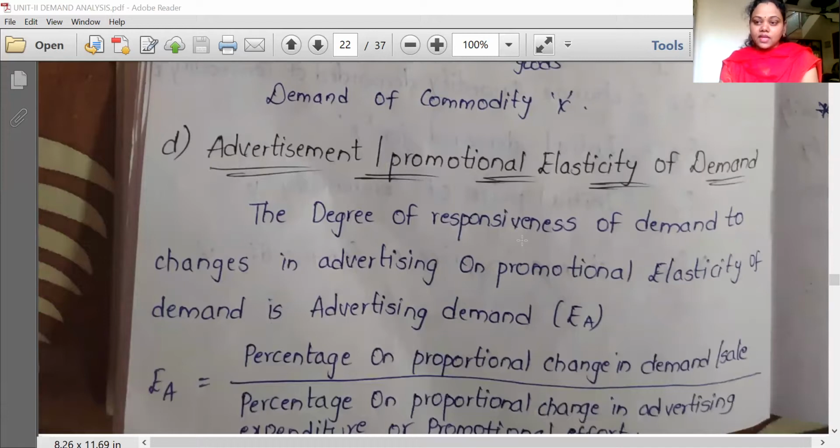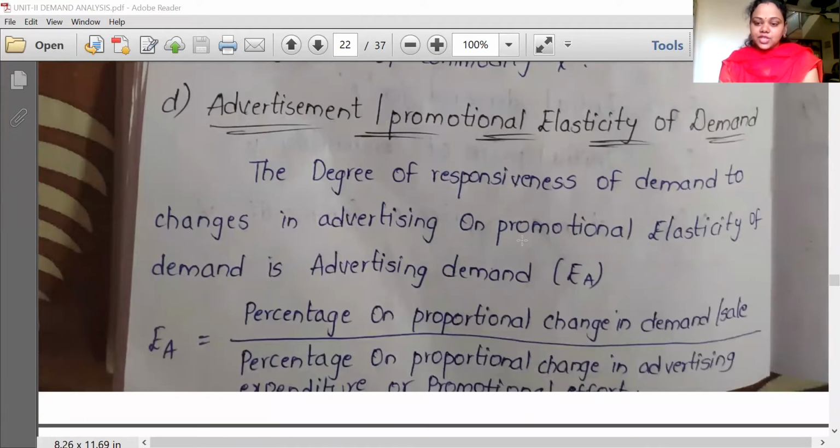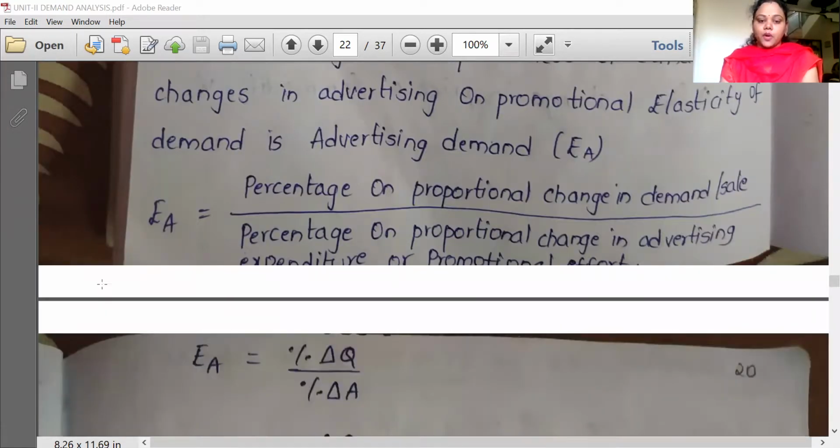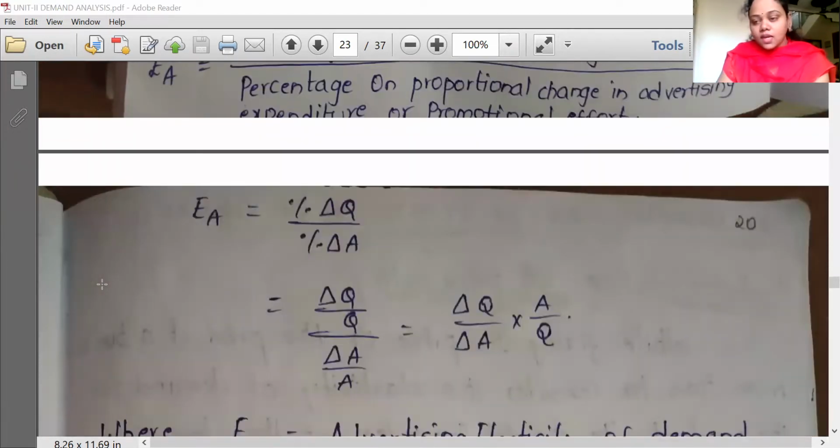So, the next one, the fourth one, is advertising or promotional elasticity of demand. In the same way, it can also be defined as the percentage change in demand of a product by percentage change in advertising or promotional efforts, promotional cost. That is, whatever expenditure is incurred on advertisements can be measured with respect to the demand of a particular product. As we have already denoted this with A in our demand function, EA equals delta Q by Q divided by delta A by A. When simplified, EA equals delta Q by delta A into A by Q.